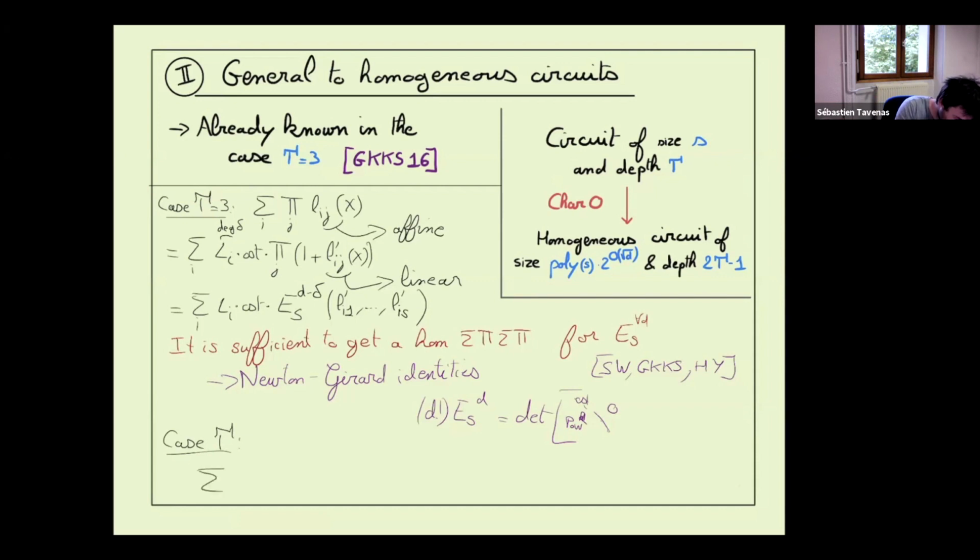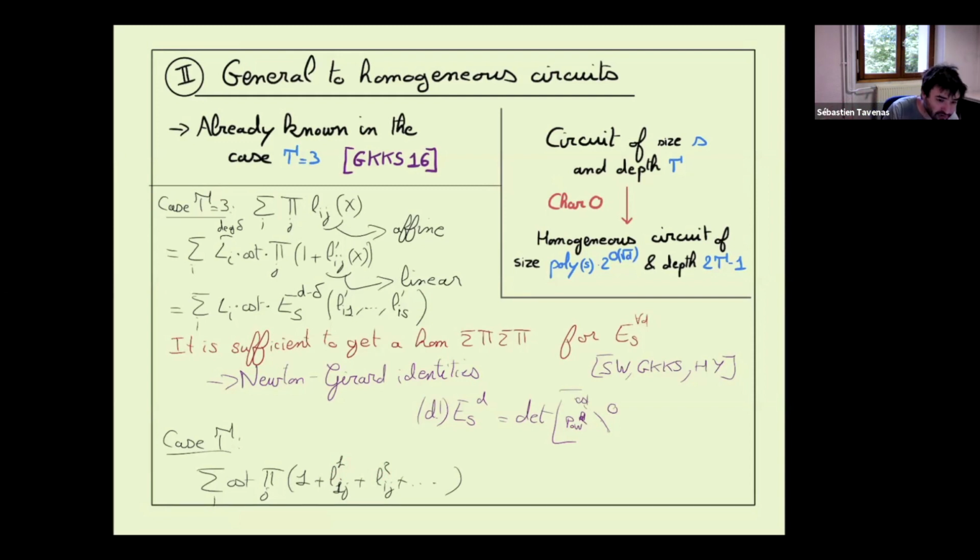The only difference is that now, instead of that, we'll get something of this form. If we take a sum, we get a constant, plus maybe something of degree 1, plus something of degree 2, and so on. Now, when we want to take the elementary symmetric polynomial, a variable from here will count for 1, a variable from here will count for 2, and so on. So in fact, we just want a weighted version of the elementary symmetric polynomial, where each variable has a weight, and each monomial has the same weight degree.